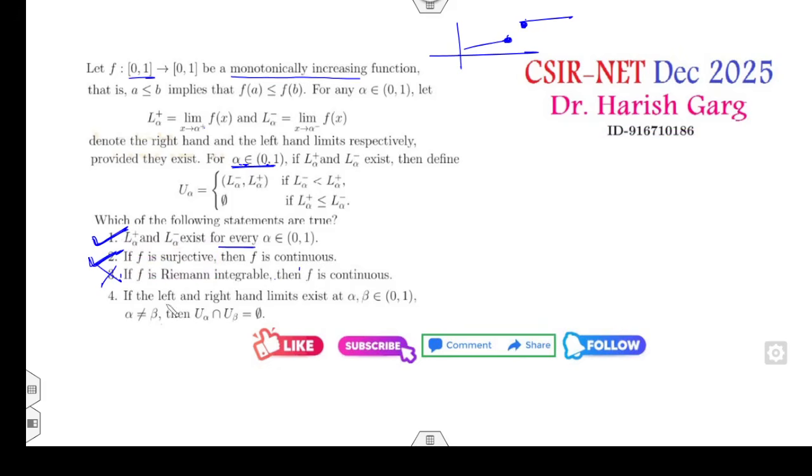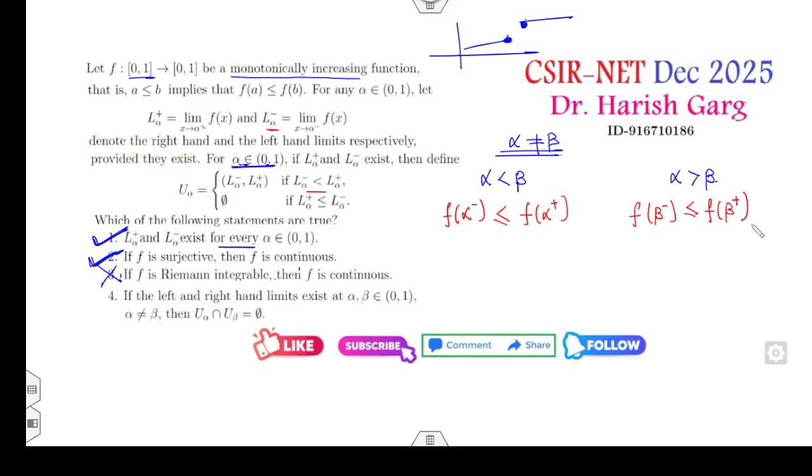Now if the left and right hand limits of alpha and beta exist, and alpha is a monotonic function, alpha is not equal to beta, that means either alpha is less than beta or alpha is greater than beta. Fine. At alpha you will have two limits, alpha negative and alpha positive, and alpha negative is always less than or equal to alpha positive, depending on whether the function is continuous or not. Similarly at beta, beta negative is always less than or equal to beta positive. Now you have to define a relation between them.